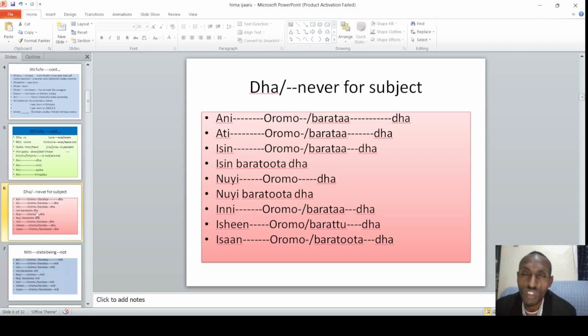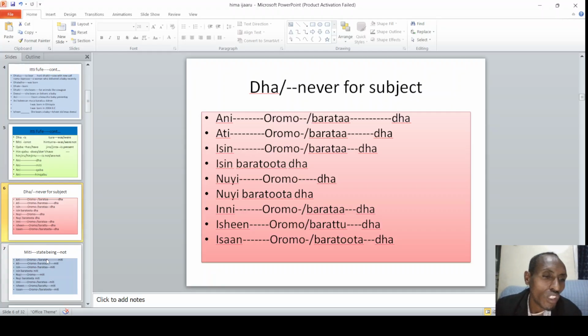Based on the nature of the subject we are talking about. But in Afaan Oromoo, whether ani, ati, isin, nuyi, inni, isheen, isaan, dha is all the same. No change on the part of the helping verb. It is as it is. The change will be on what? On the other nouns that come in between the subject and the verb.